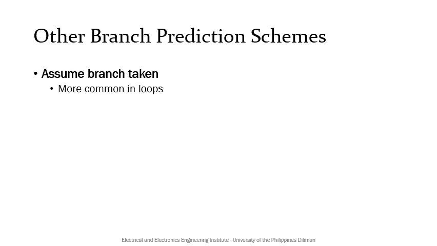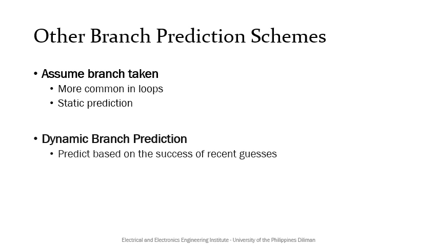In an assume-branch-taken scheme, the controller must remember both the address of the branch instruction and the address of the branch target. This enables the PC to assume or give the value of the branch target while the instruction is still at its 2nd clock cycle, or just the ID stage. The assume-branch-taken scheme is also considered a static prediction, just like when assuming that the branch is not taken, since the prediction does not change, meaning you either always assume that the branch is not taken or always assume that the branch is taken.